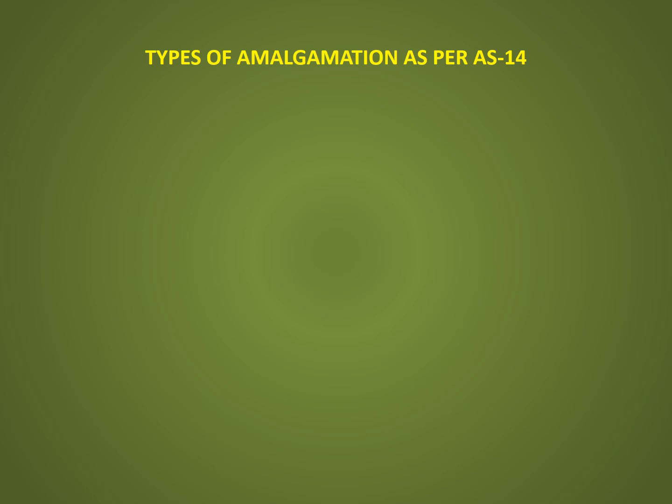Types of amalgamation as per AS 14. There are two types of amalgamation as per AS 14. First one is merger method and second one is purchase method. Let us discuss about merger method.